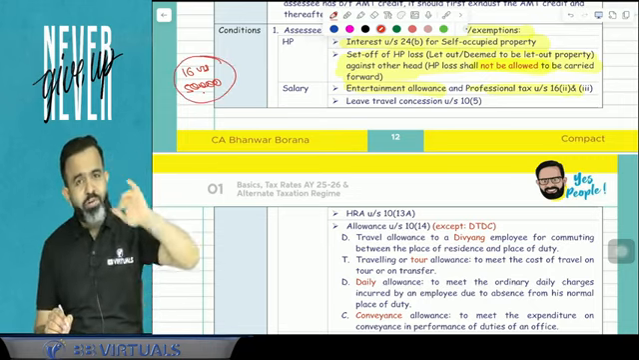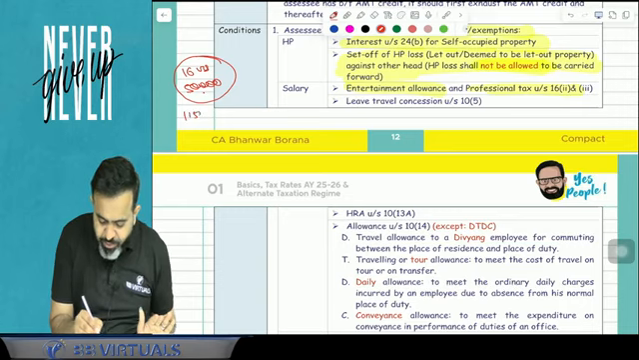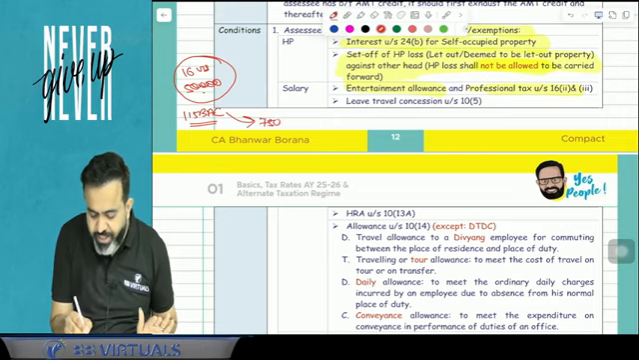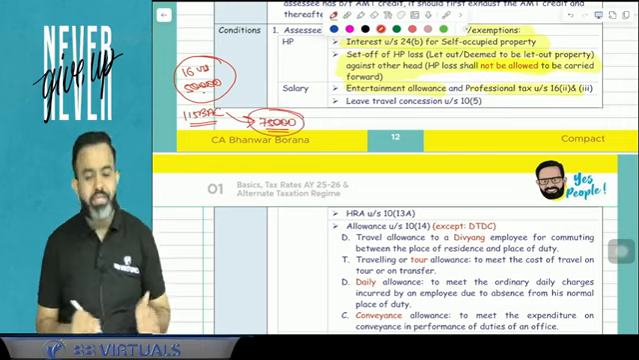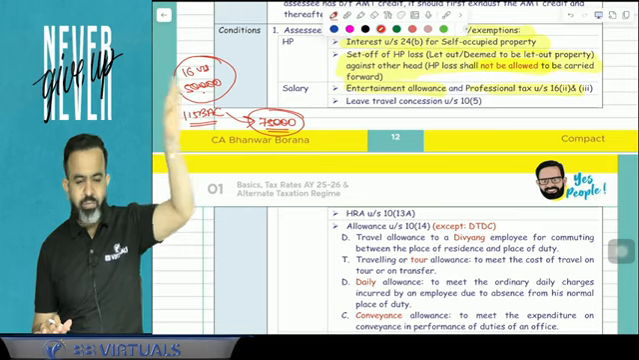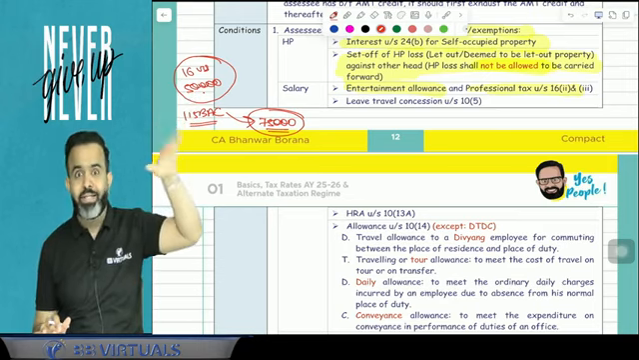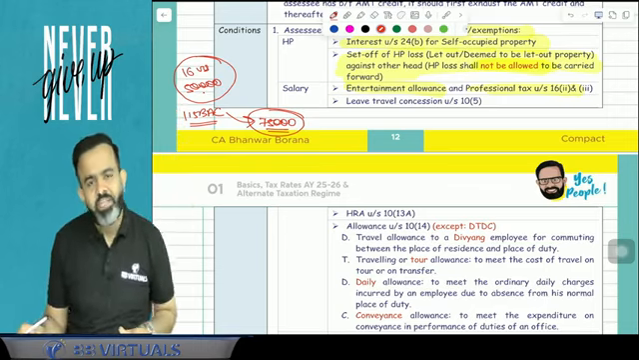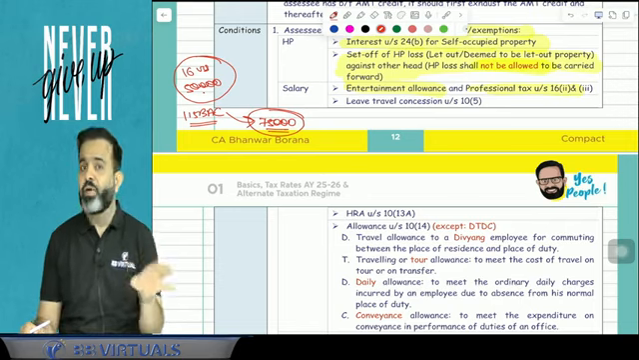Now if you follow 115BAC, then guys, this standard deduction of 50,000 is raised to 75,000. That is an amendment from this year. So normally the standard deduction available is 50,000, but if you follow 115BAC, then this is the beneficial part. Your standard deduction under section 16 is raised to 75,000. Now it is available at 75,000.